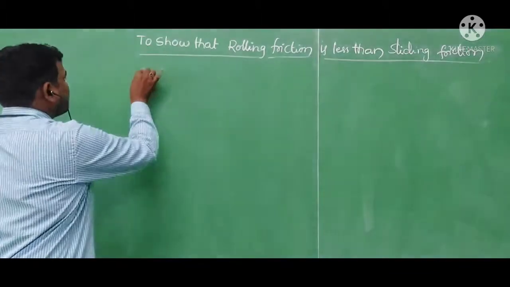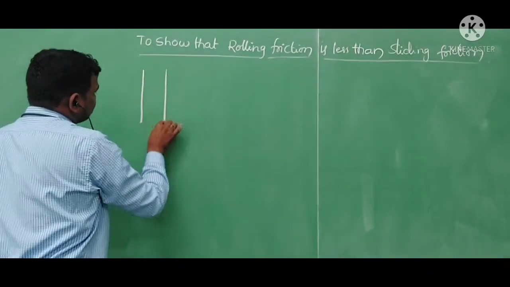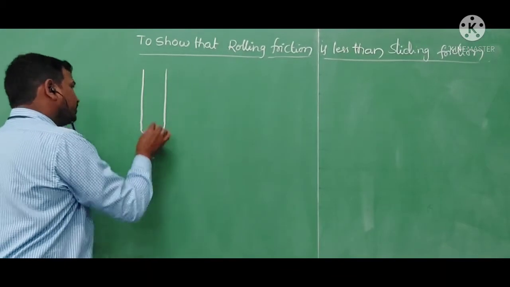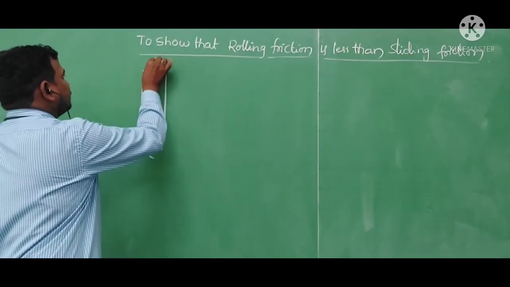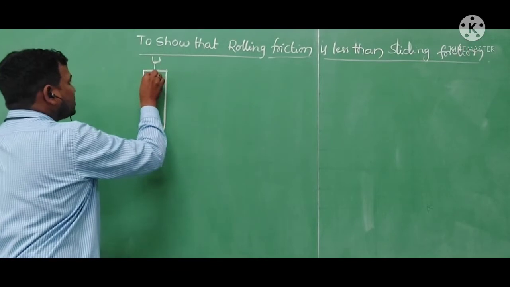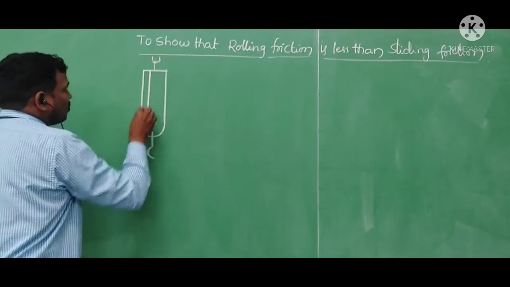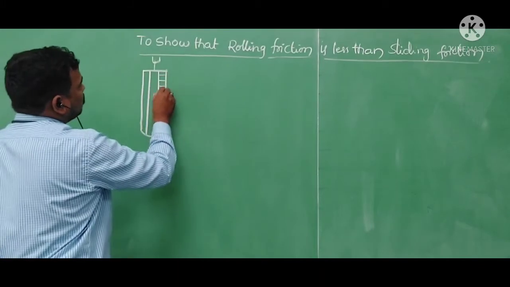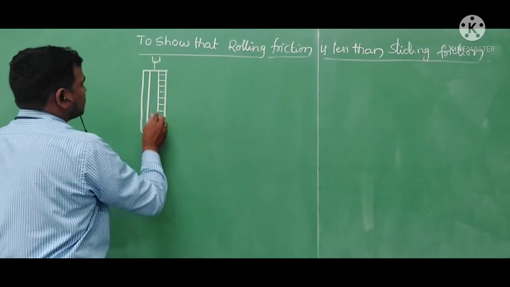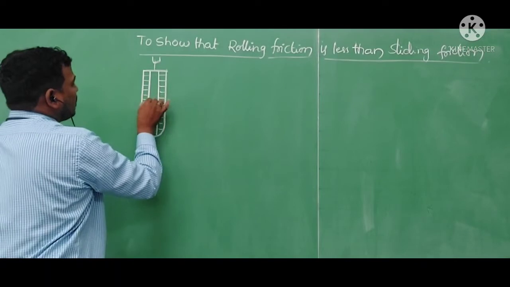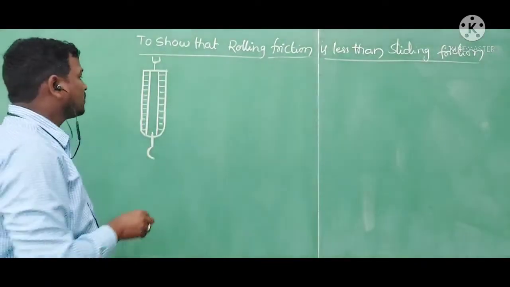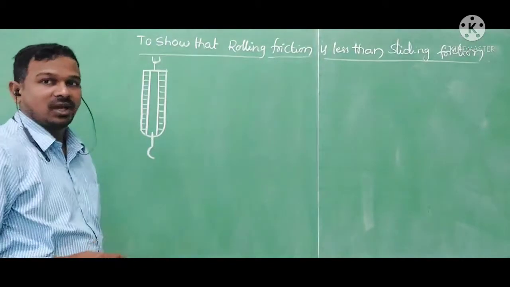We have a spring balance with two columns: one tells about the applied force, and one tells about the mass. With the help of the spring balance, we are going to do this activity.